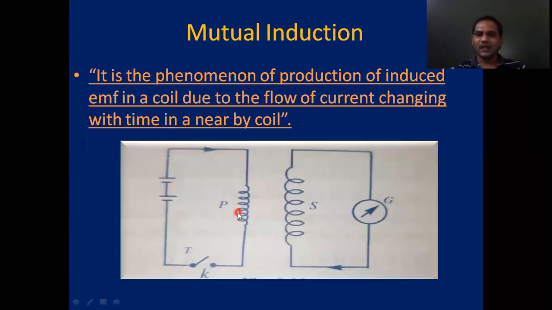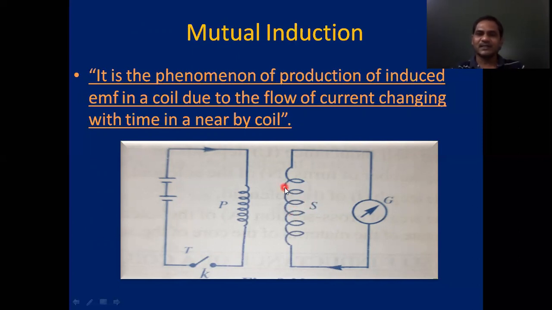Now the next concept is mutual induction. This is the phenomenon of producing induced EMF in a coil due to the flow of current changing with time in a nearby coil. You consider two coils and you change the current in one coil, then due to the change of that current, EMF can be produced in the secondary coil. That phenomenon is called mutual induction.